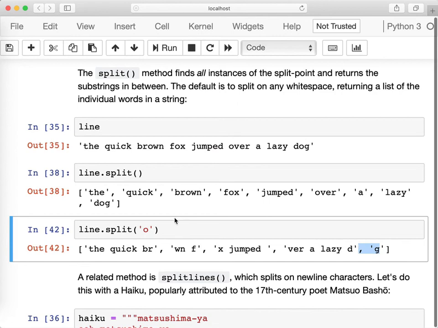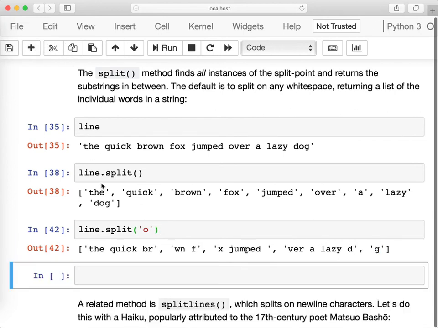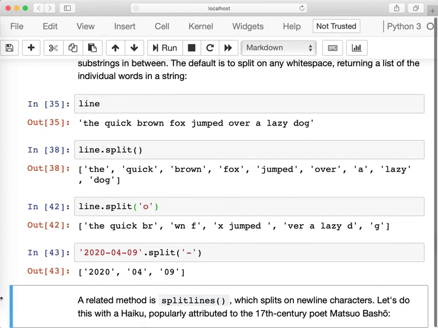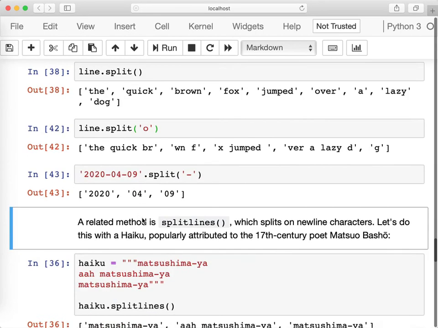Of course, this is a meaningless example, but it becomes very meaningful when we have a string that has components joined together with special characters. For instance, let's say you have a certain date, 04, for instance, 09. If you want to have access to the year, month, and day, you can do split and provide a dash as a delimiter, and this will give you these constituents in a list.